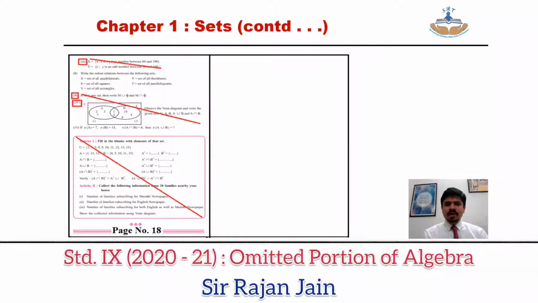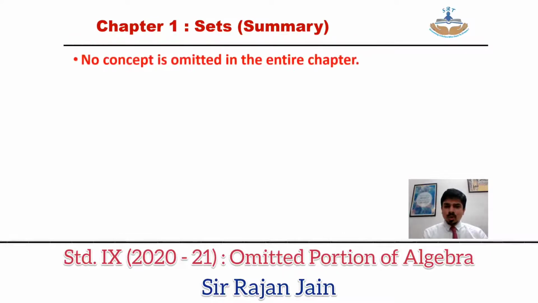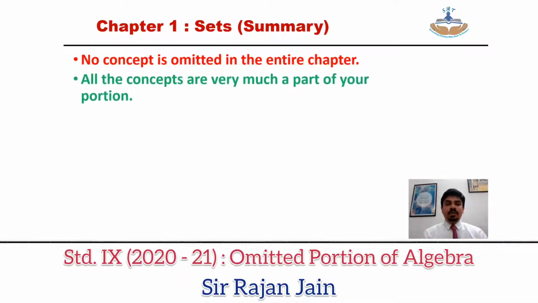This was your omitted portion as far as the sums and everything is concerned. Looking at the omitted portion, I have summarized what exactly you need to study in the chapter. Even though I have cancelled so many sums, what is written over here? No concept is omitted in the entire chapter. Please note, not even a single concept is entirely omitted.